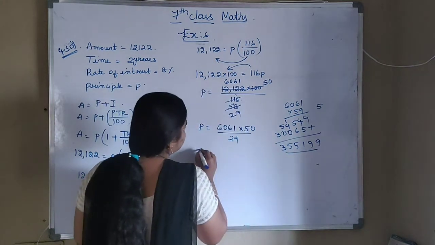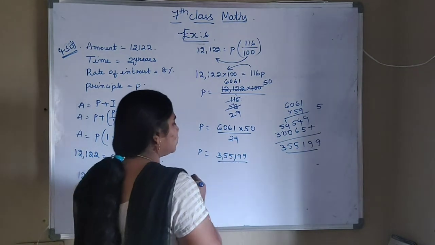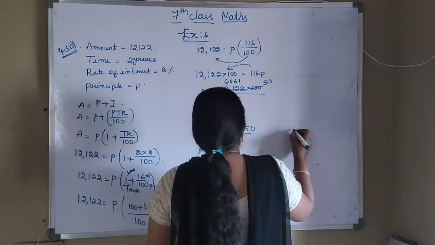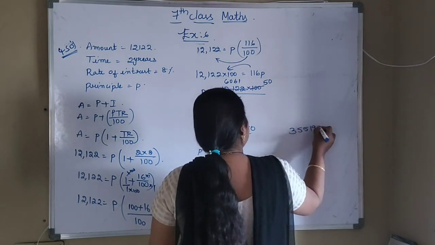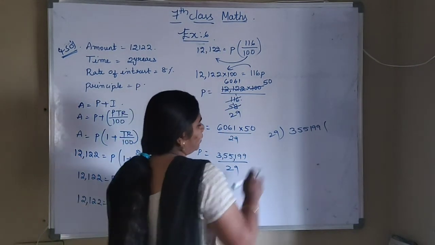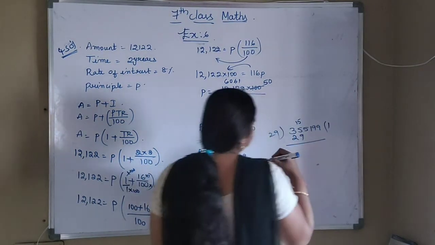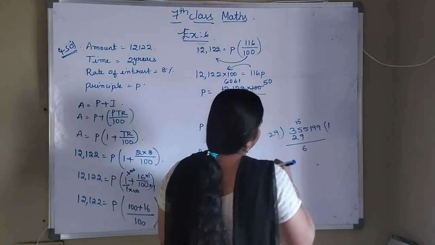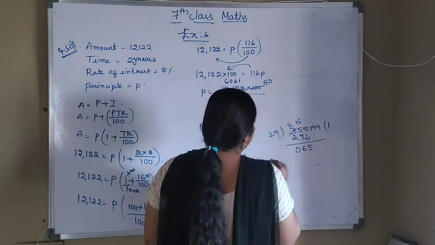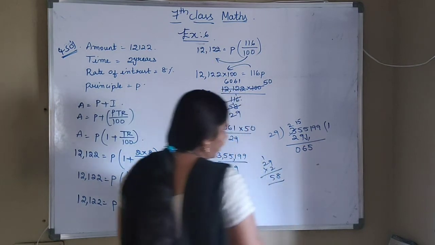So you got it as 3,03,050. That is 3,03,050 divided by 29. Just divide this value. So 29 is a prime number. Directly you take the 29 table. 29 ones are 29. So 30 minus 29 will be 1. Bring this 3 down. So 29 2s are, we will see, 58.